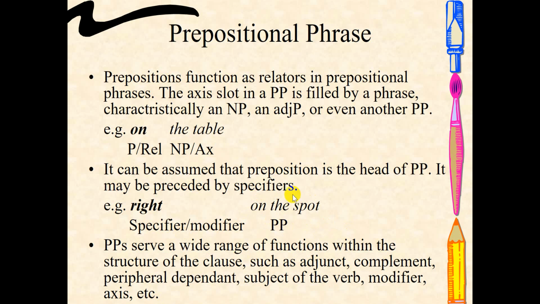Here the modifier is a prepositional phrase. Here you have right as a modifier for the phrase on the spot. So prepositional phrases serve a wide range of functions within the structure of a clause, such as adjunct, complement, peripheral dependent, subject of a verb, modifier, axis, etc.